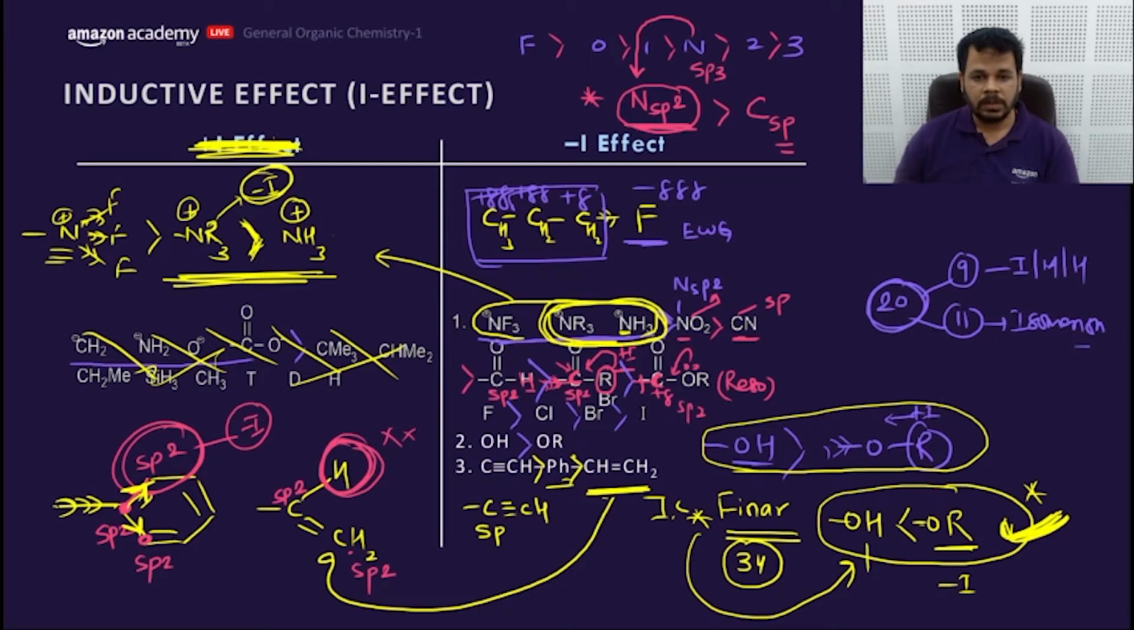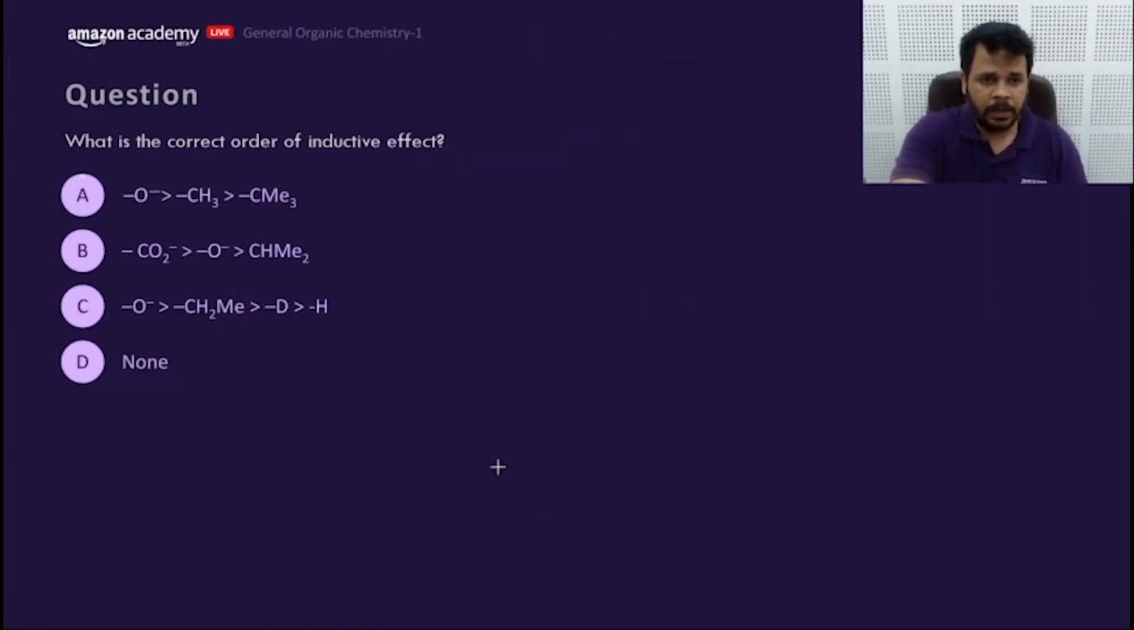According to the logic, R will supply electrons, so it should withdraw less compared to NH3. But exceptionally, you should remember this: NR3 would have more minus I compared to NH3. Very important. Let's move. This is the plus I and minus I order, my dear friends. It has all the things you need to learn. Let's move to the question part of it.